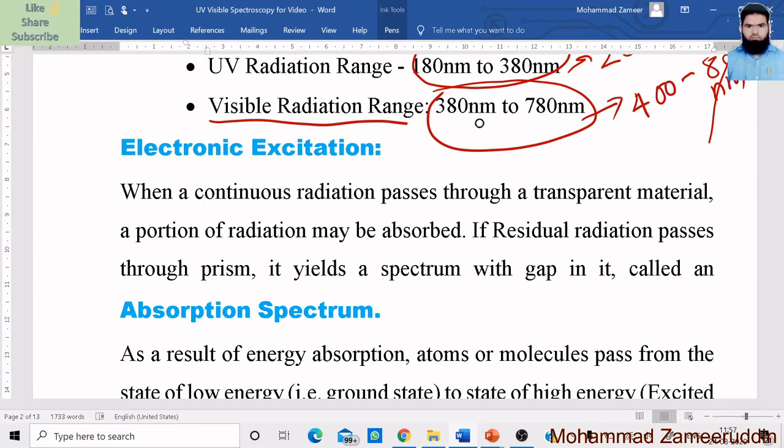When the radiations are allowed to pass through any compound or matter, the radiation will interact with the matter and transfer some of its energy to the matter. When the transmitted light is allowed to split with the help of a prism, it will give a spectrum, and that spectrum will miss the absorbed light.